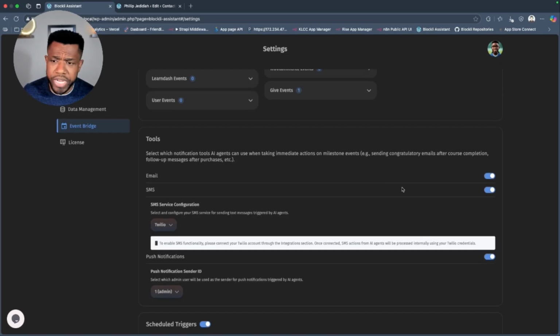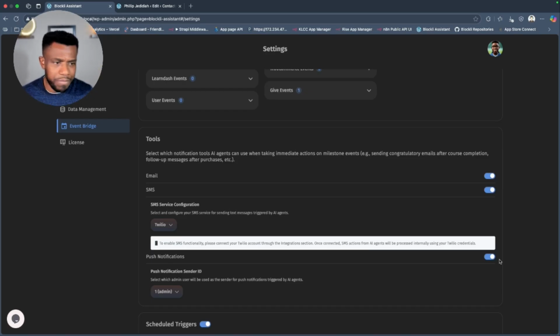And then this is where you enable the tools that your agents can use. So I can turn on email, SMS, and push notification, depending on the kind of system or WordPress site that you run. Push notification is for people who use the BuddyBoss app. So the agents can send push notifications.